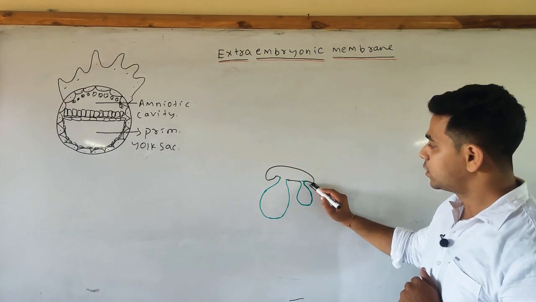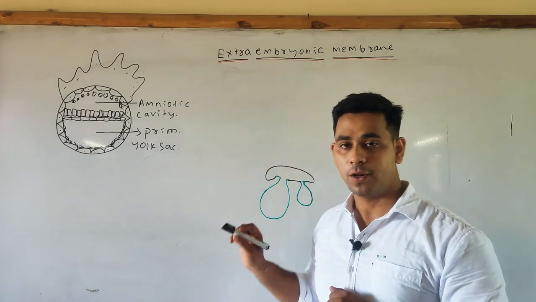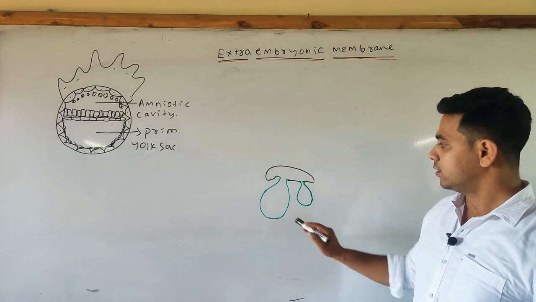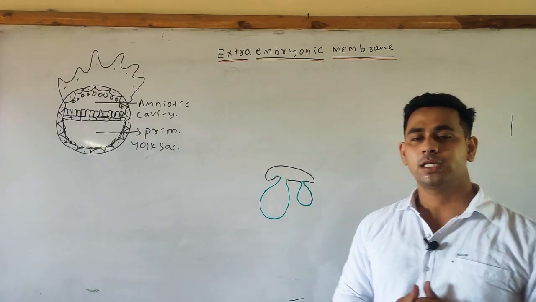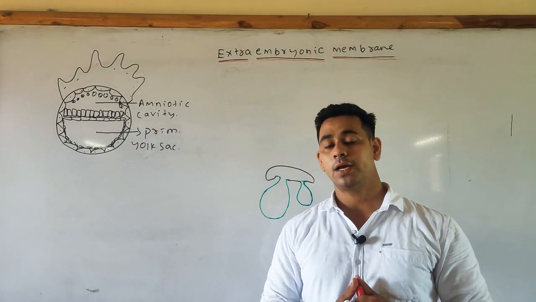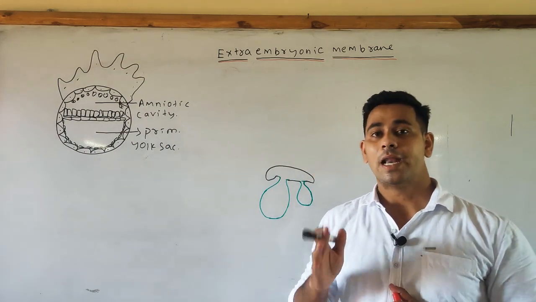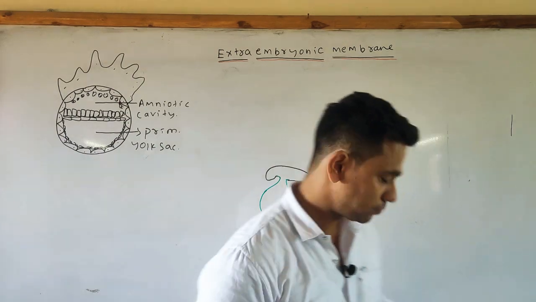The caudal part of the primary yolk sac develops into a pouch-like structure called allantois, and the remaining part develops into the secondary yolk sac, or the definite yolk sac, which is so called because it will now perform the important or vital function.